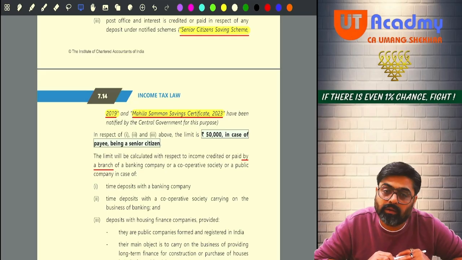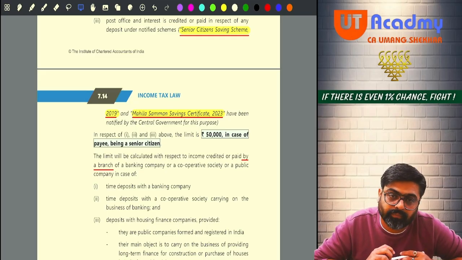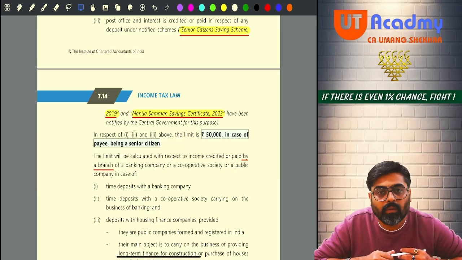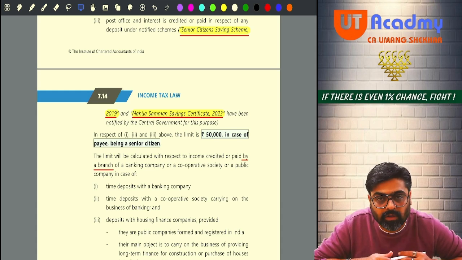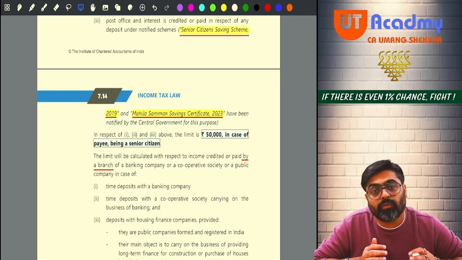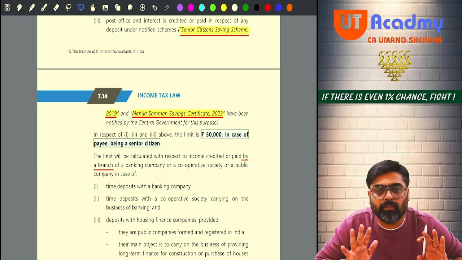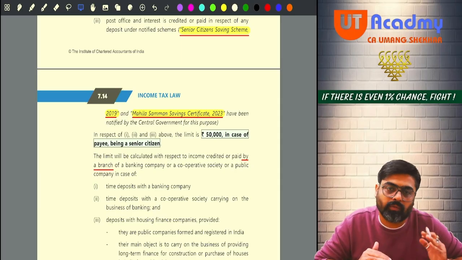Mahila Samman Savings Certificates. So, notified schemes of post office. Two schemes are notified: one is Mahila Samman Savings Certificate, and the second one is Senior Citizen Savings Scheme in the post office. From these schemes also, if you are going to get interest, no TDS will be deducted up to 40,000 or 50,000 interest.